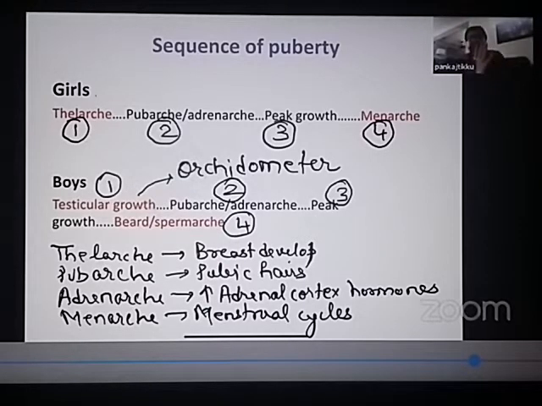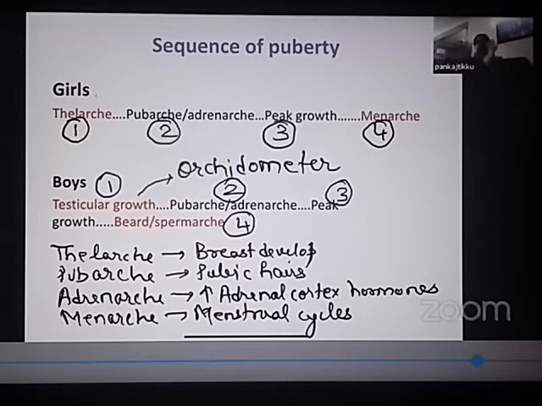What is the sequence in which the pubertal signs develop in girls and boys? So in girls, first sign is thelarchy, followed by pubarchy, adrenarchy, followed by peak growth spurt, followed by menstrual cycles, menarche. What is the sequence in which these pubertal signs develop in boys? Increase in the size of the testis, then again pubarchy, adrenarchy, then peak growth spurt, followed by the growth of the beard and spermarchy.